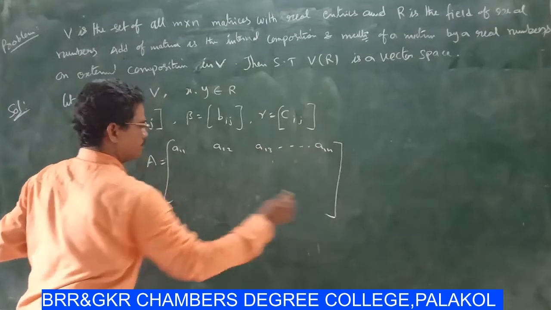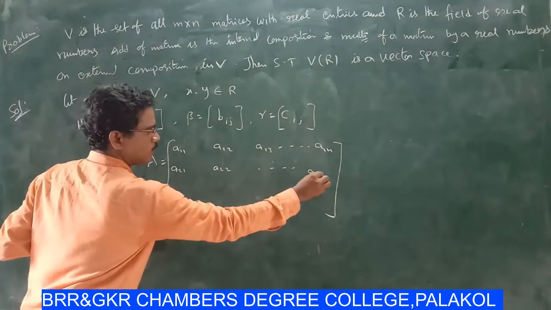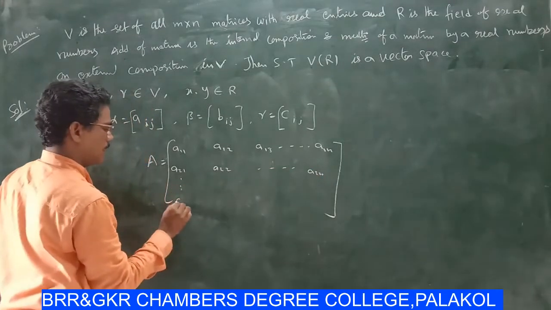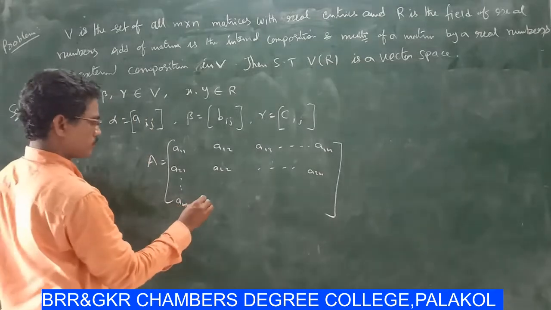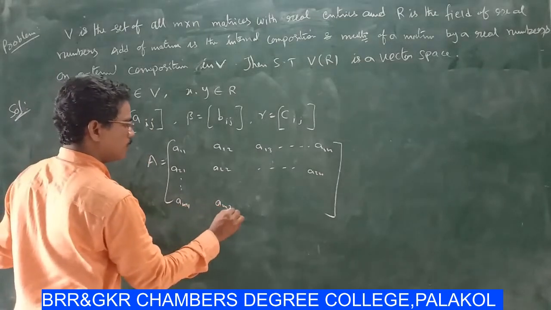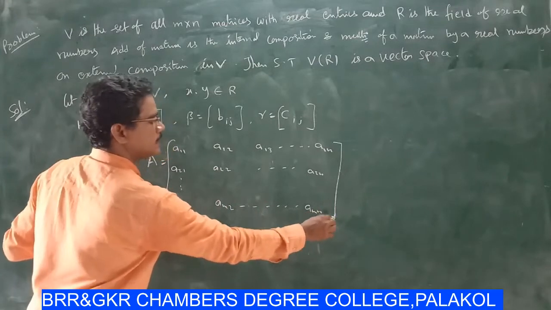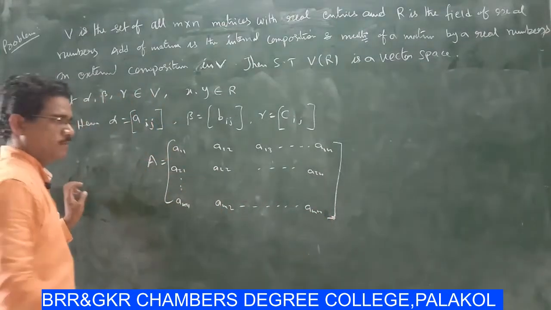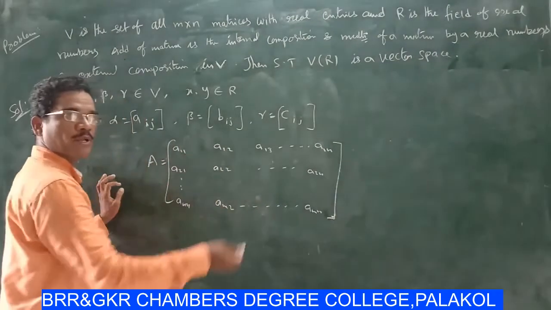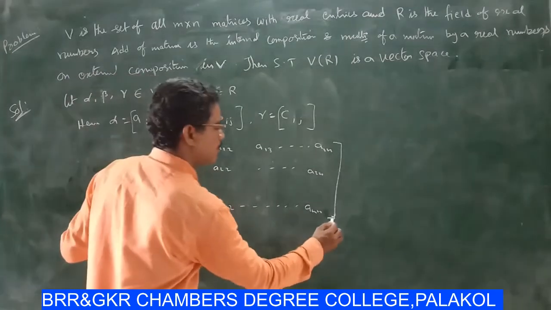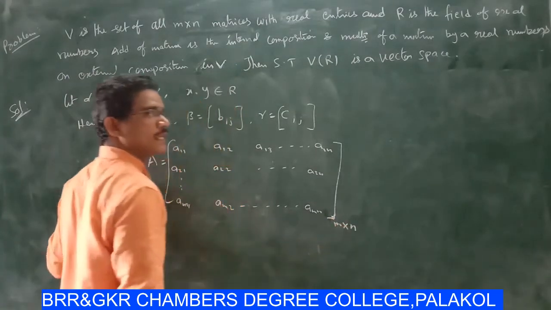a1n. Next a21, a22 and so on, a2n and so on, am1, am2 and so on, amn. It is a general matrix form. Here the number of rows is m and the number of columns is n.